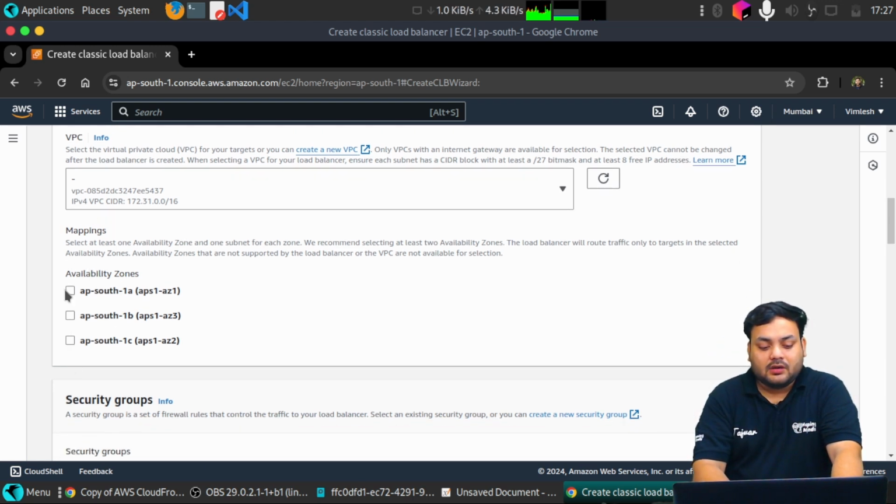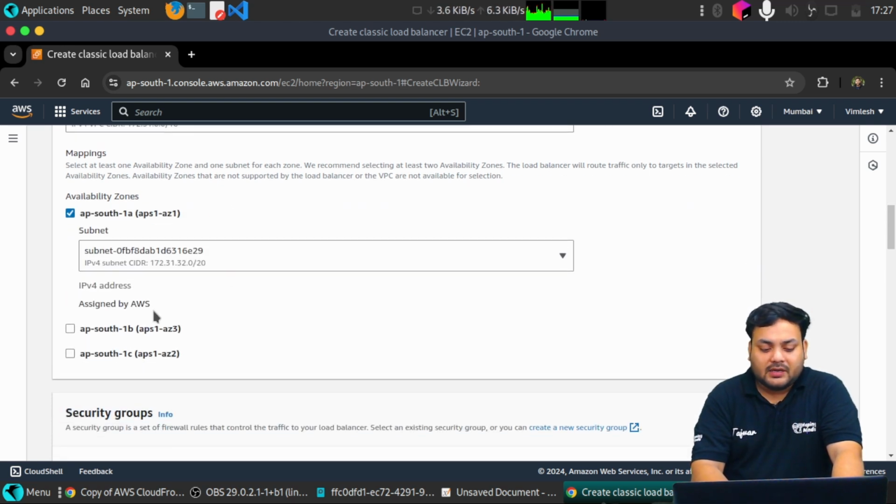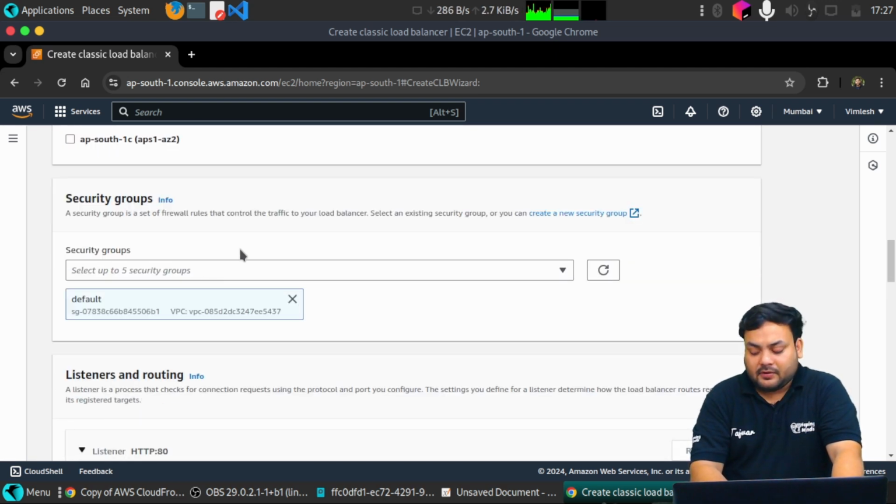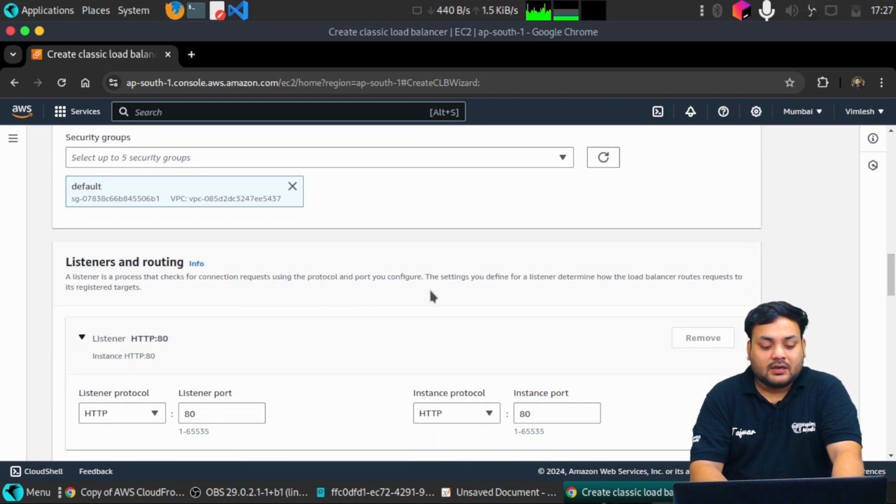So we are having availability zones, like from which zone you want to get the traffic. If you are having multiple, you can choose multiple, it totally depends on you. So I'm just choosing 2 availability zones, not more than that. And apart from that, we are having the security group, and again it is the default.